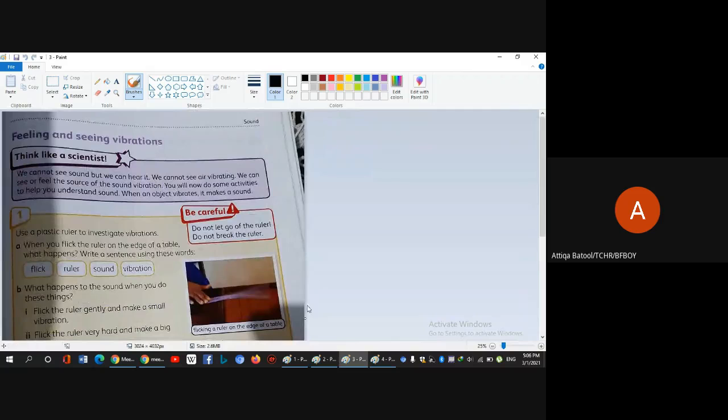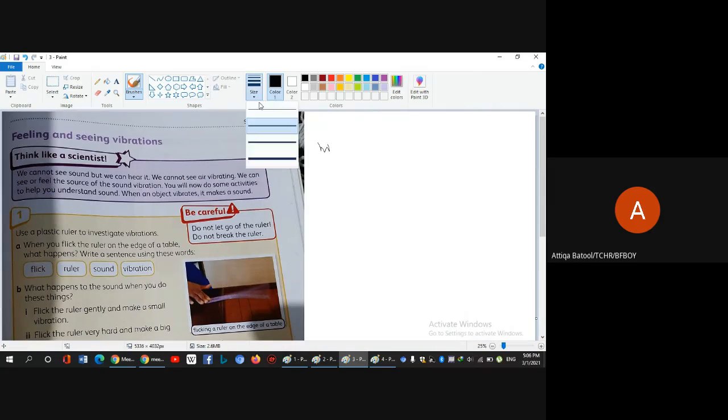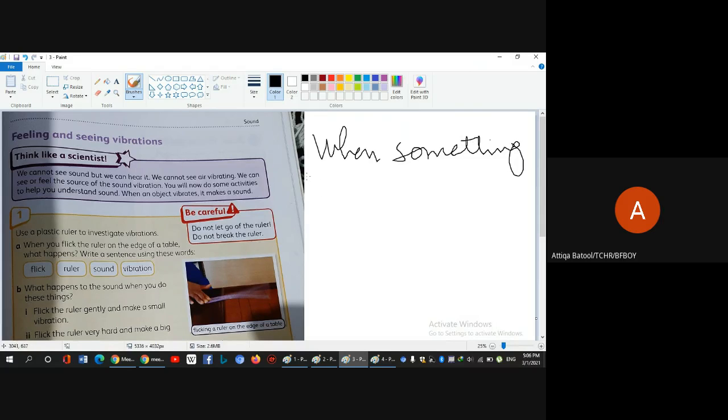how sounds are produced. Children, I have told you sound is a form of energy. Sounds cannot be produced unless something moves. Sounds are produced when something moves. If something is just still, no sound will be produced.